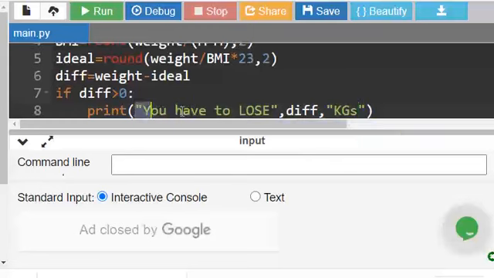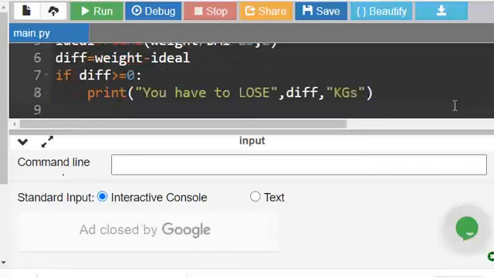Okay, so this is just a string message, you have to lose. This is kgs, this is also a message. This is the value of diff. If diff greater than 0, or greater than or equal to, let us see.